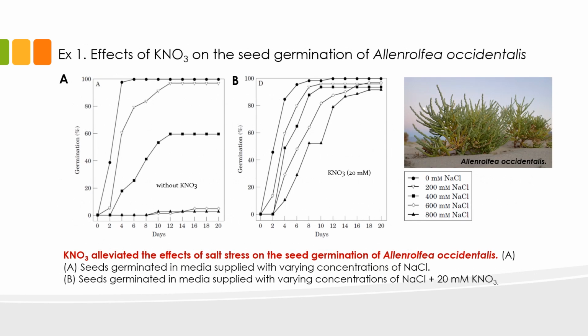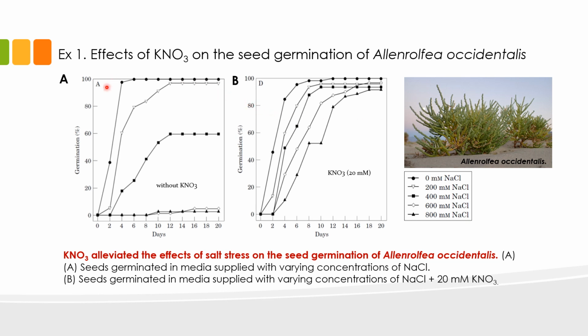This slide illustrates the effects of potassium nitrate in the germination of Allenrolfea occidentalis. Allenrolfea occidentalis is a low-lying shrub found in southwestern U.S. and northern Mexico. It grows in sandy, often salty alkaline soils, such as desert washes and dry saline lakebeds. These graphs illustrate the effects of potassium nitrate in the germination of Allenrolfea occidentalis seeds.